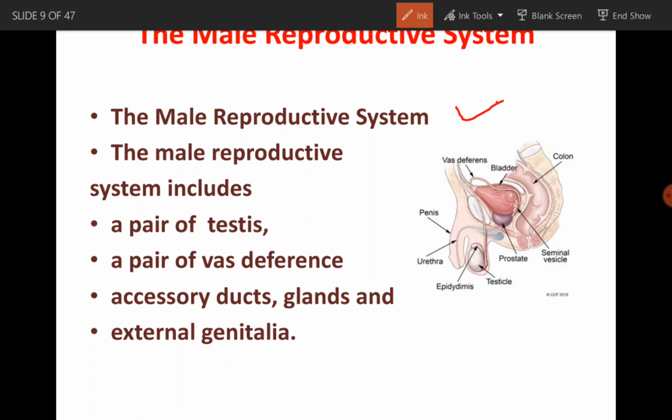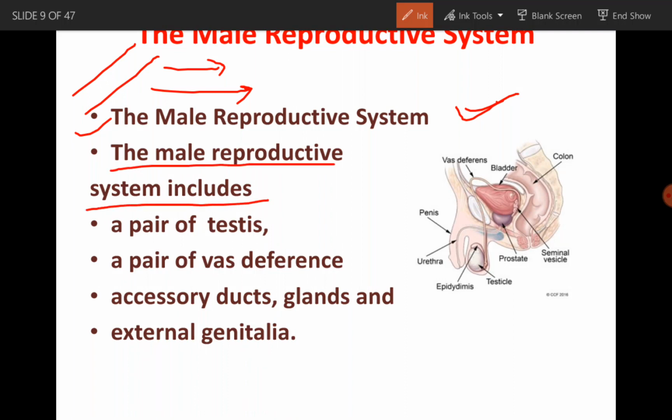So before starting the next topic, you have to write the secondary sexual characters of male and female that appear at the time of puberty, which we already studied in class 10th. So make the list of secondary sexual characters, what kind of changes take place in boys and girls at the time of puberty. Then we will start the male reproductive system.